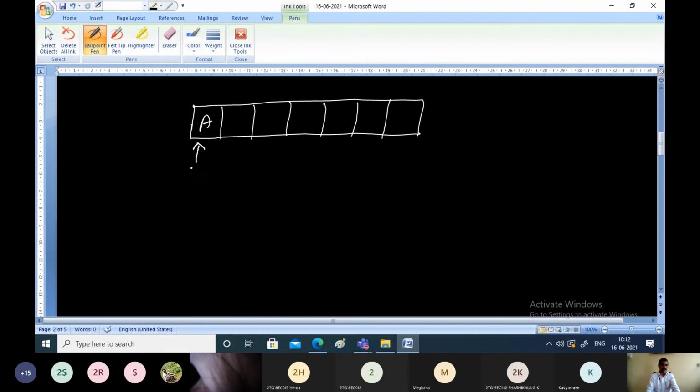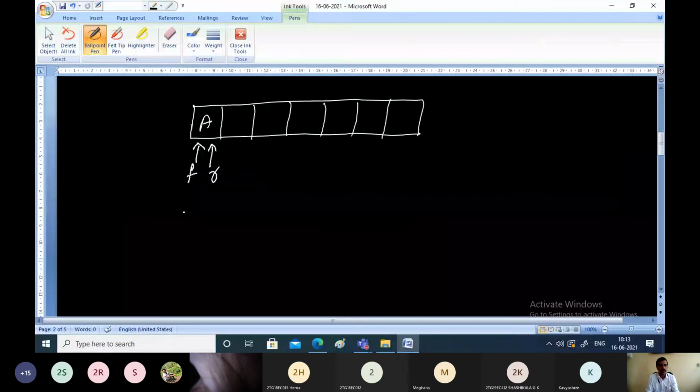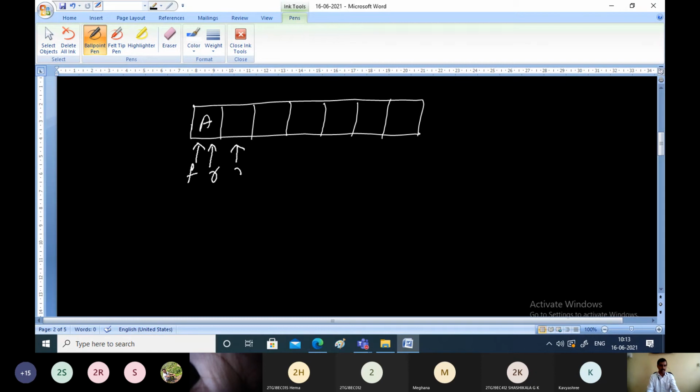The assumption being made here is that this is both the front element and the rear element, because there is only one element in the queue, and it is both the first and the last element present in the queue. That is the first insertion we have done. The second operation is to insert an element called B. When you want to insert B into the queue, first we have to increment the rear.